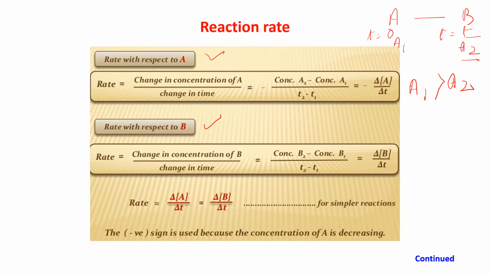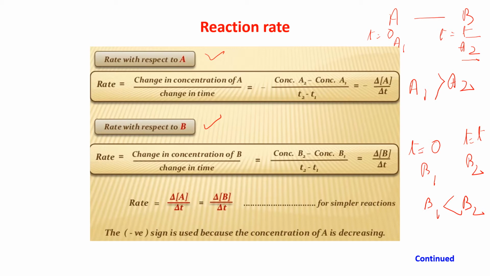Okay, and suppose for B, that is the product, at the beginning of the reaction, that is time T equals 0, the concentration of B is B1, and after some time when T equals T, suppose the concentration of B is B2. But at the beginning there was no product, so B1 is less than B2, because after some time the A is consumed and the B is produced.